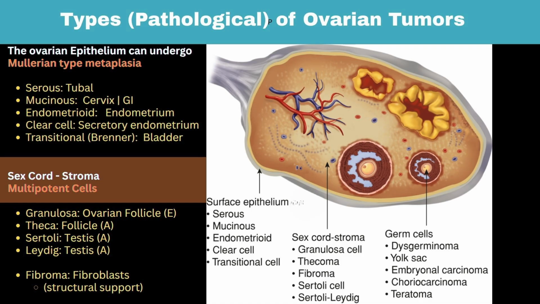If they become like ovarian follicle and start secreting estrogen, they become granulosa cell tumor. When they transform into those follicular cells that produce abnormal amounts of androgen, they are called theca cell tumor. Transformation into testes-like cells produces androgen and makes Sertoli-Leydig cell tumors. If the cell cluster takes the direction of fibroblast, it becomes a fibroma.